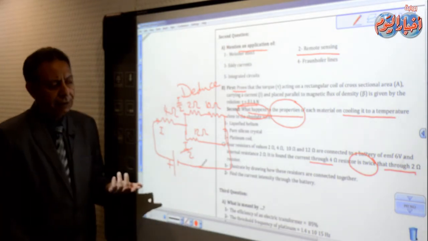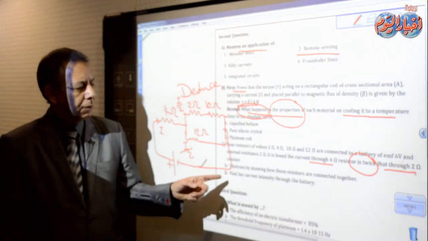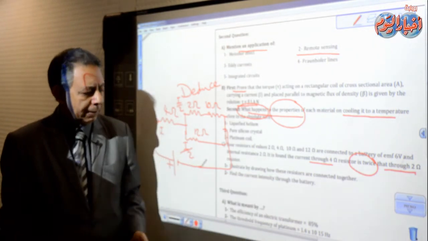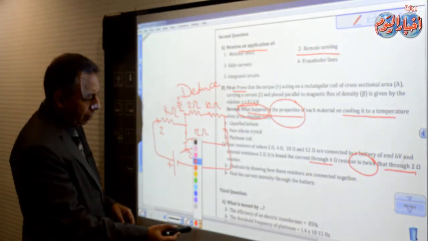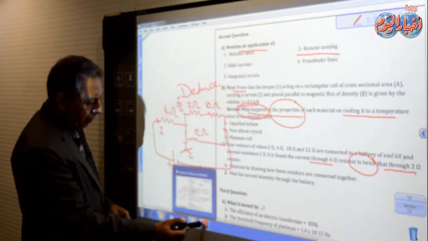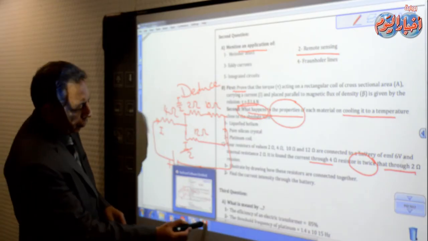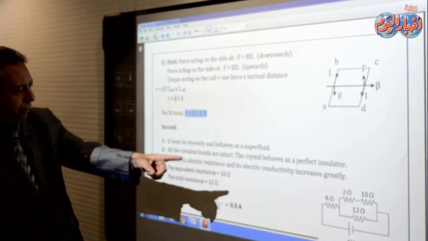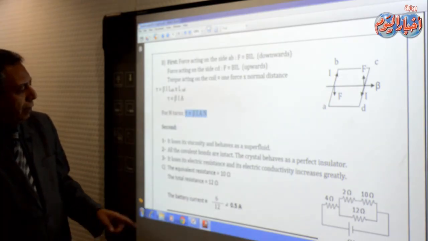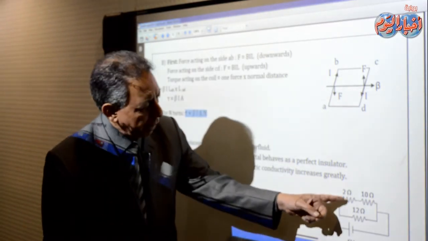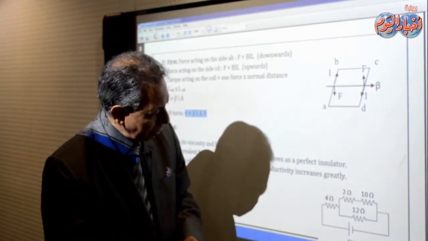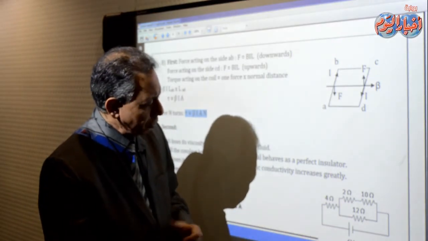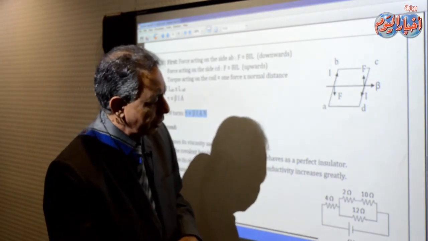The next part is very simple. How to find the current intensity through the battery. We are going to answer it like that. That is the drawing, as you see. The equivalent resistance now: 12 and 12, the equivalent is 6 ohms, plus 4, so we have 10 ohms in the external circuit.